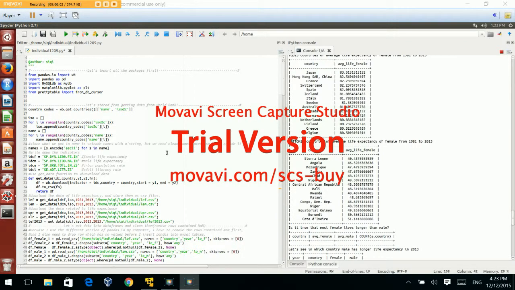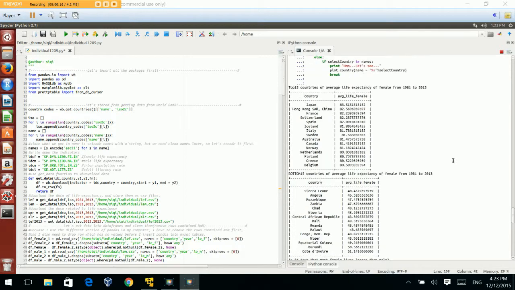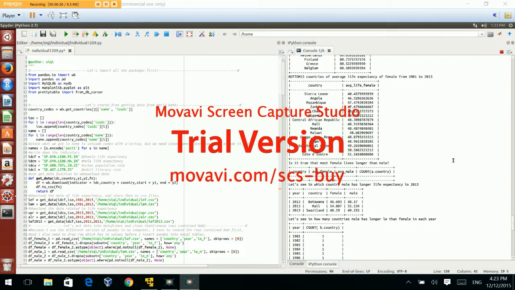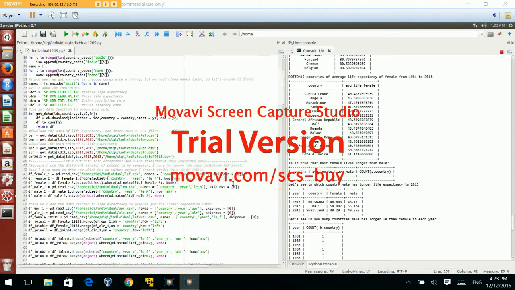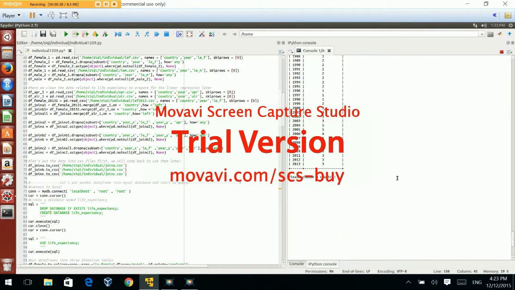Hi, the topic I chose to analyze is life expectancy. I got all my data from World Bank, and because there are some missing values, the first thing I did was to clean the data and then put it into my SQL database to do some queries. From the right side, you can see the query results, and we'll come back to talk about those results in detail later. I also wrote a function so we can choose a country to see the trends of its life expectancy through all these years.